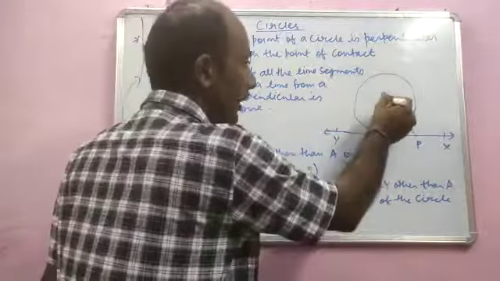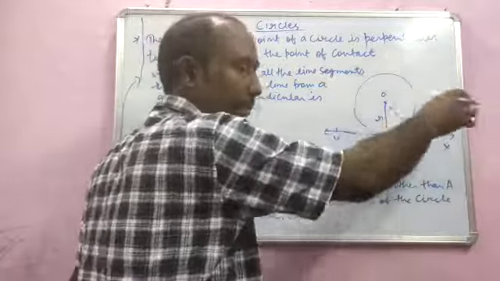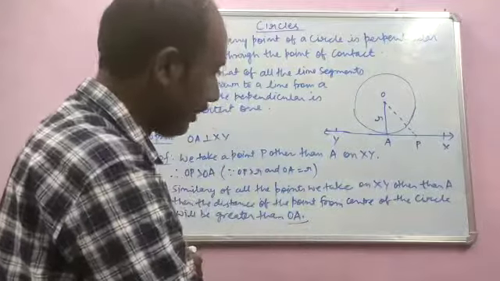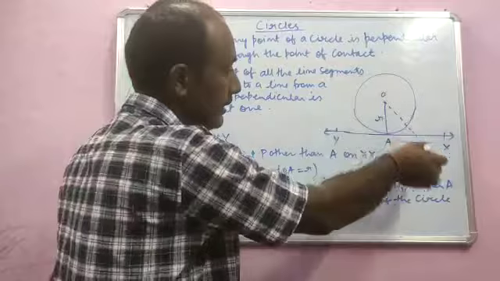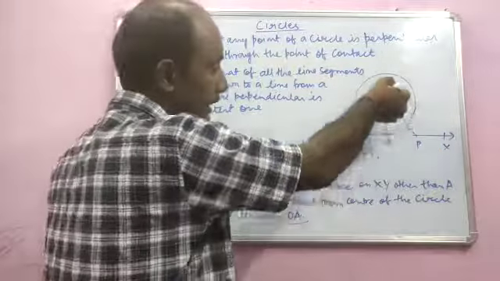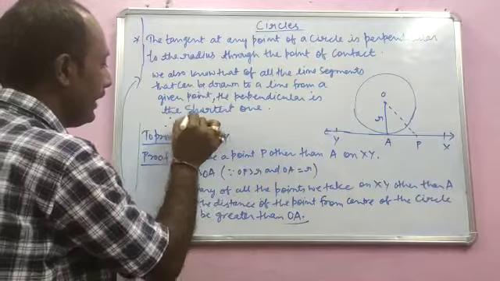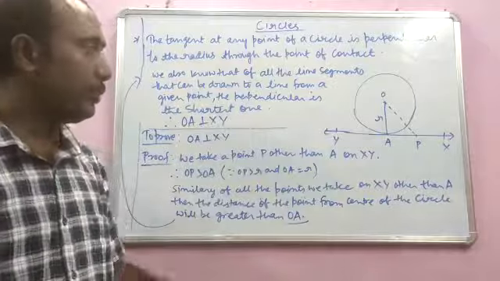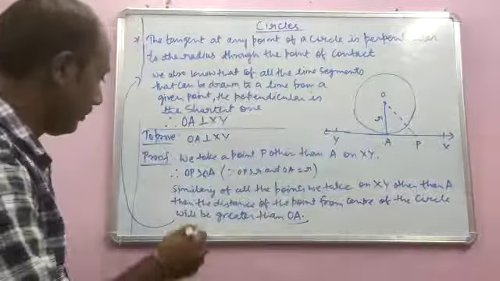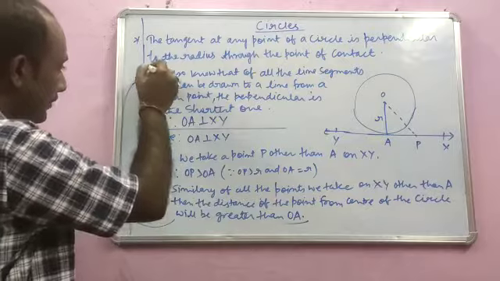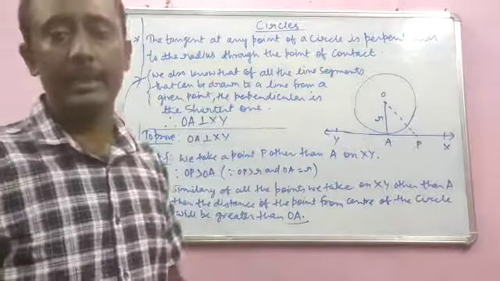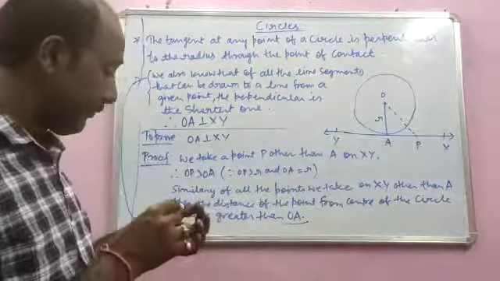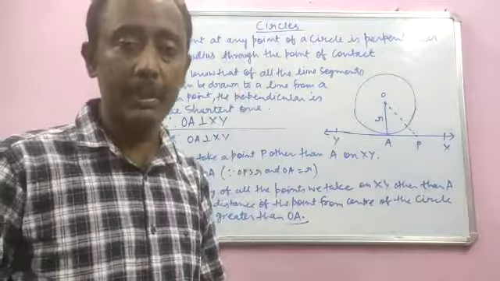Is it clear? So here the given point is O. So of all the line segments that you can draw on XY from this point O, the perpendicular will be the shortest one, and you have proved here that all points are greater than OA. All the distances of the line segments are greater than this line segment OA. So therefore OA is perpendicular to XY. So this is how you need to prove this particular theorem. So you will write these things, followed by this particular statement, and finally you will write that this is why OA is perpendicular to XY. So next we'll move to the second important theorem of this particular chapter.